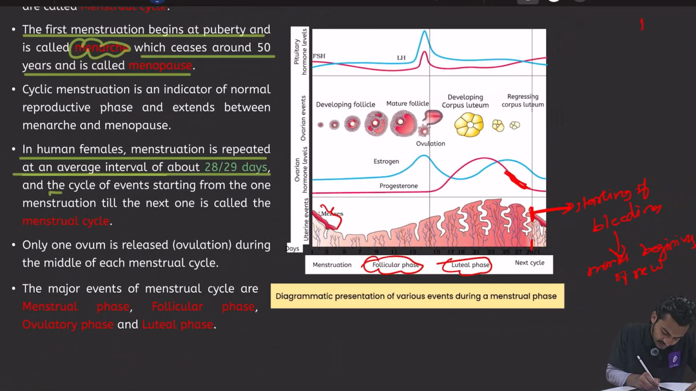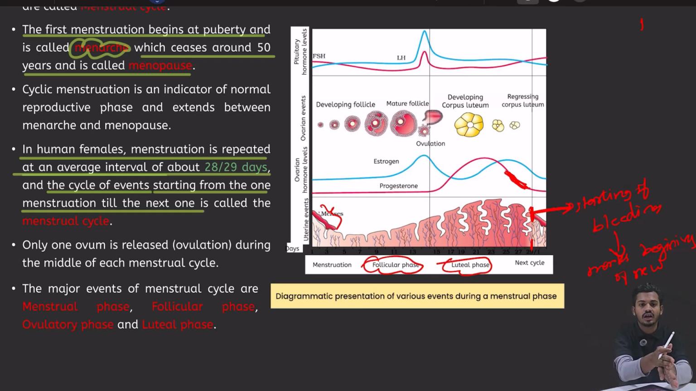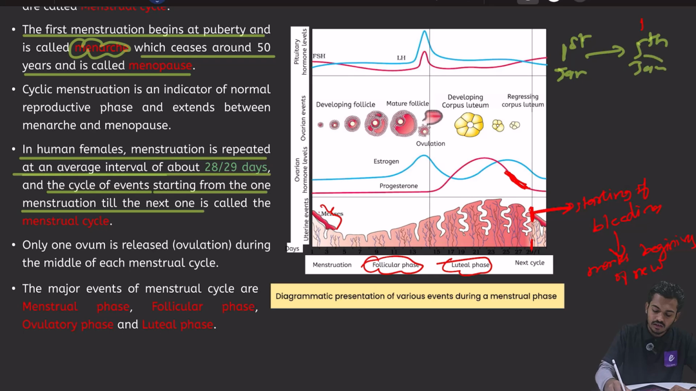You can see the cycle of events, that is, the cycle of all the events, when does it start? Starting from one menstruation till the next. Means the day on which there is menstruation, the day on which there is bleeding, a new cycle starts from there. For example, you are a doctor sitting in the OPD, a female comes to you and tells you that from 1st January till 5th January she had bleeding. So you will say that on 1st January a new menstrual cycle started.